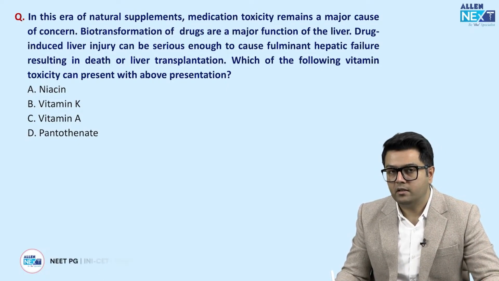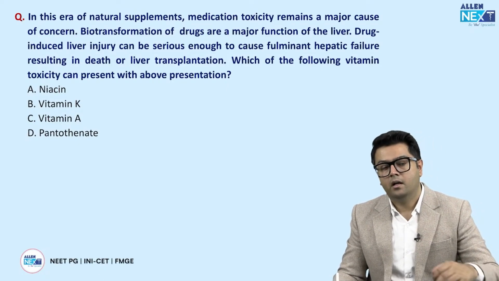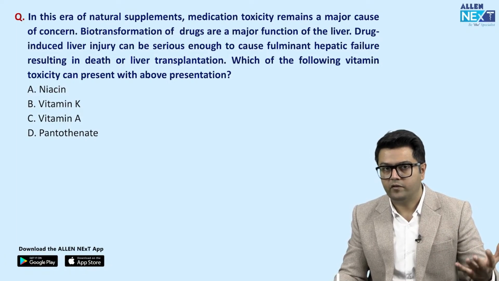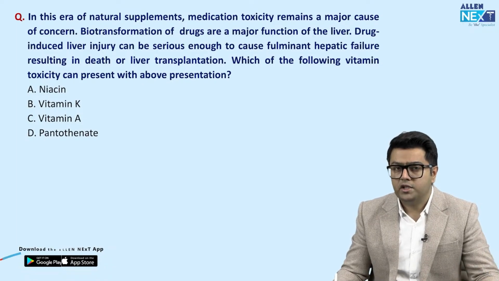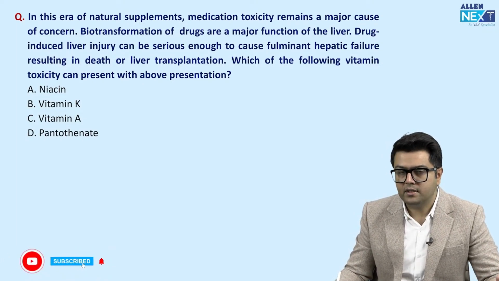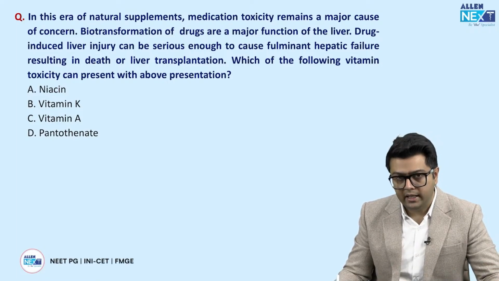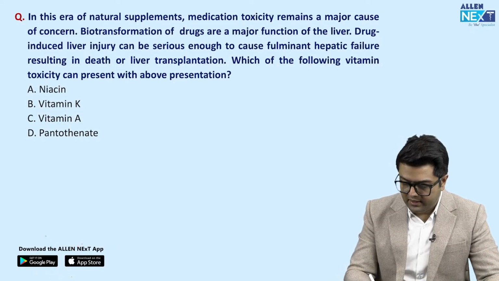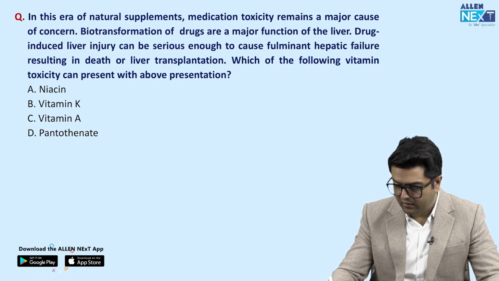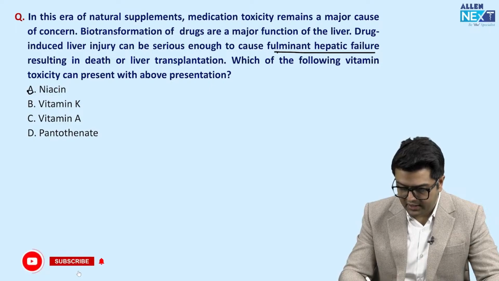So guys, vitamins are very important topics. Vitamin deficiency, we all remember most of the time, but toxicity, only few vitamins are toxic. The very toxic vitamins are niacin, then we have B6, vitamin D, vitamin A. So these are the very few toxic vitamins. So guys, in this case, there is hepatic failure, and the answer is niacin.